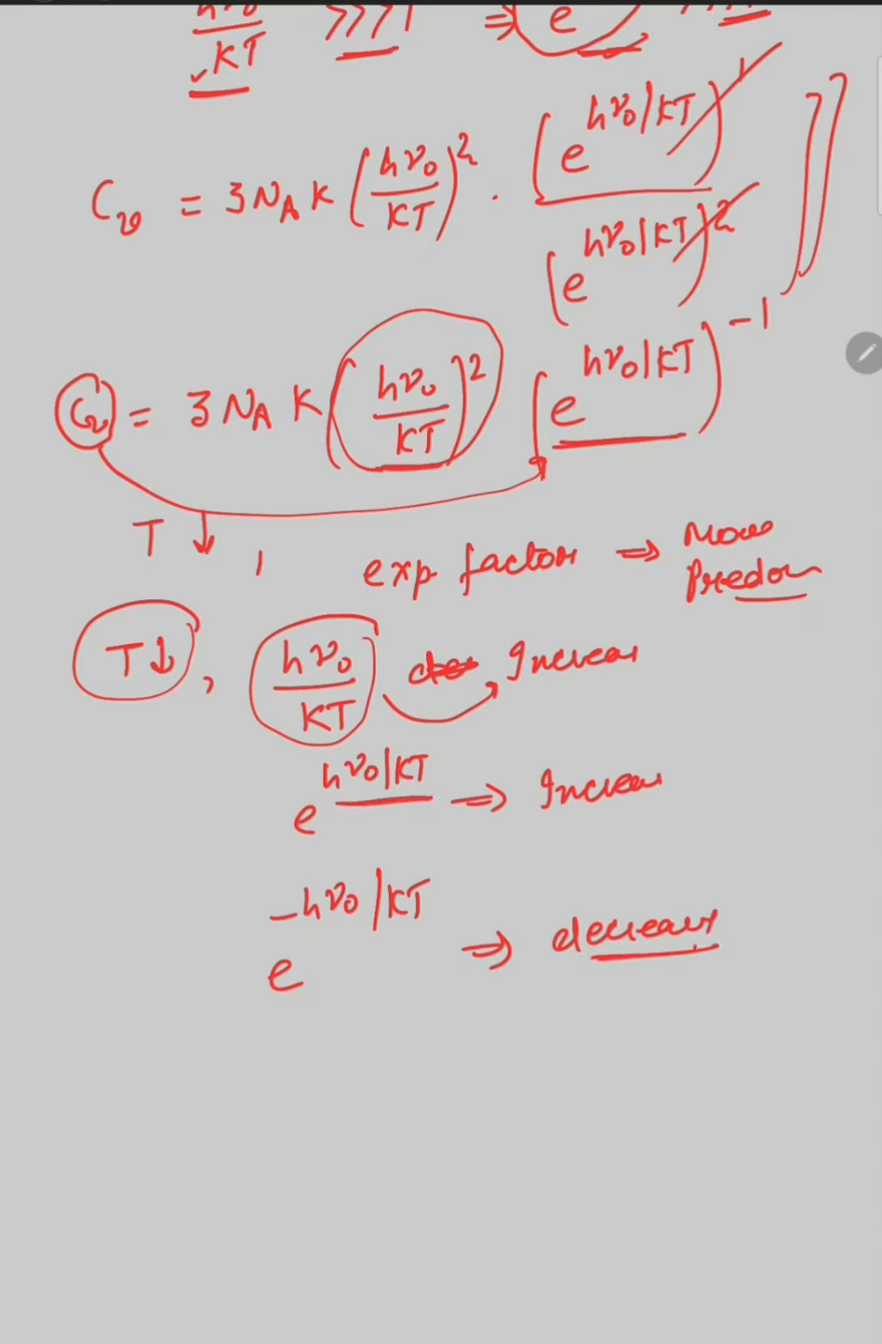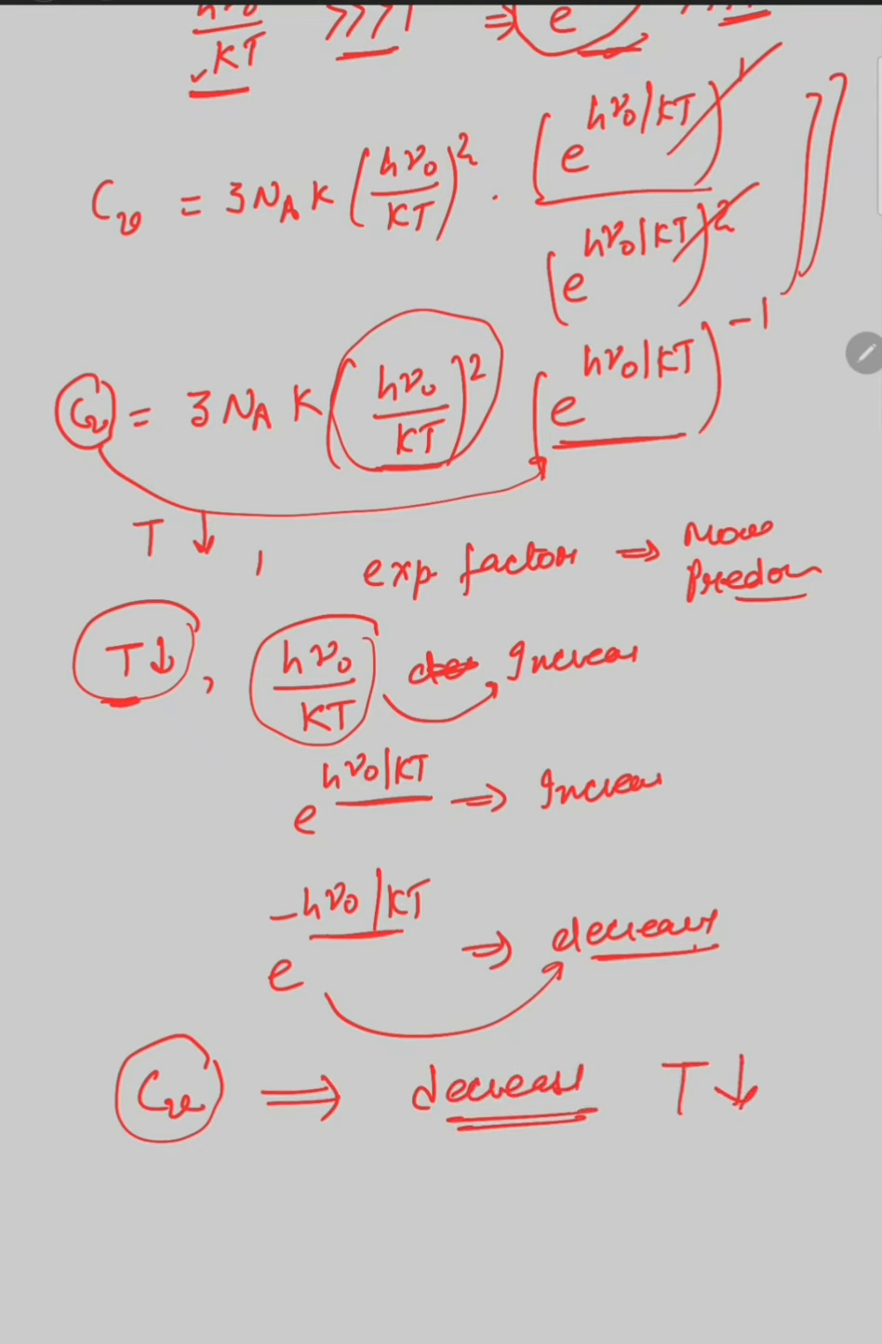The positive factor will increase but the minus exponential factor will decrease with decrease in temperature. So ultimately when we are decreasing the temperature, Cv, the heat capacity of solids, continuously decreases. There is a continuous decrease in the heat capacity of solids with decrease in temperature. So this trend is actually observed in experiments. That means the quantum mechanics heat capacity relation is applicable to explain the experimental observations of the heat capacity.